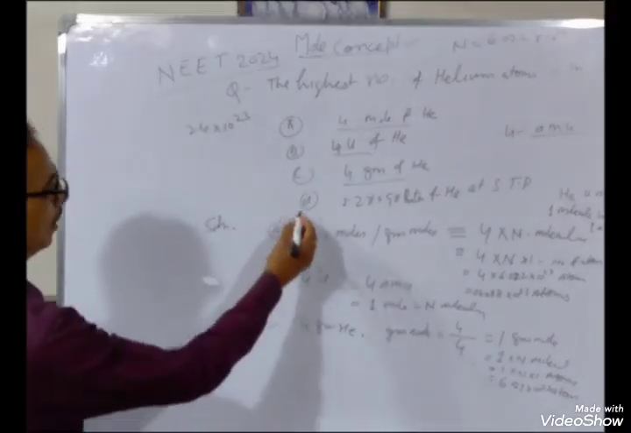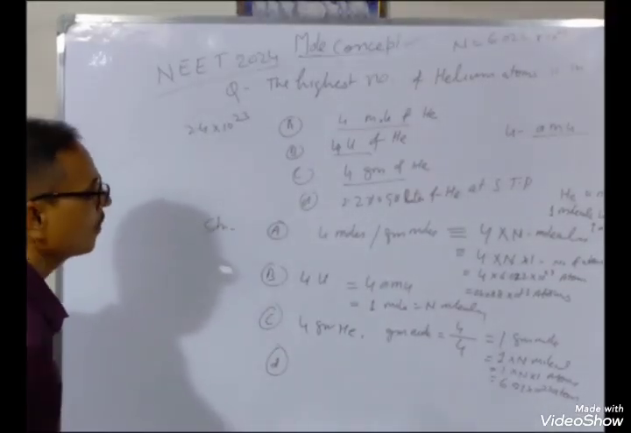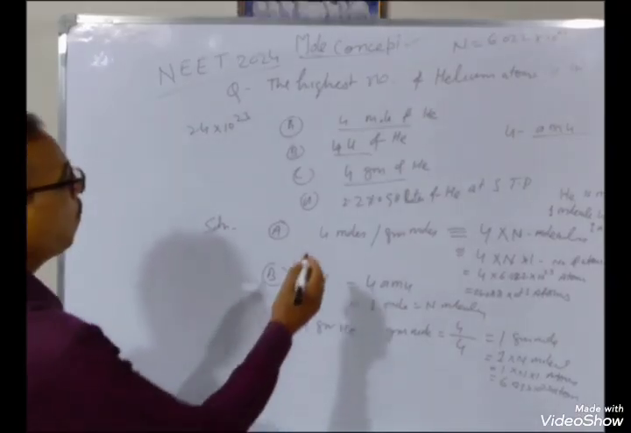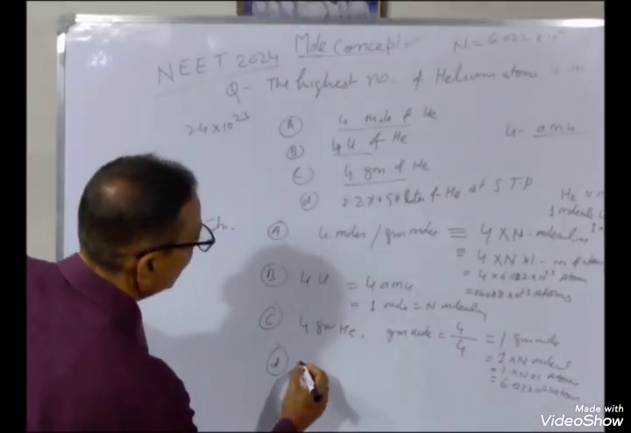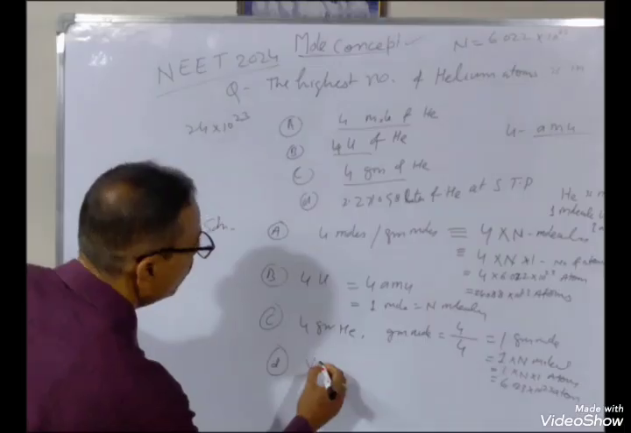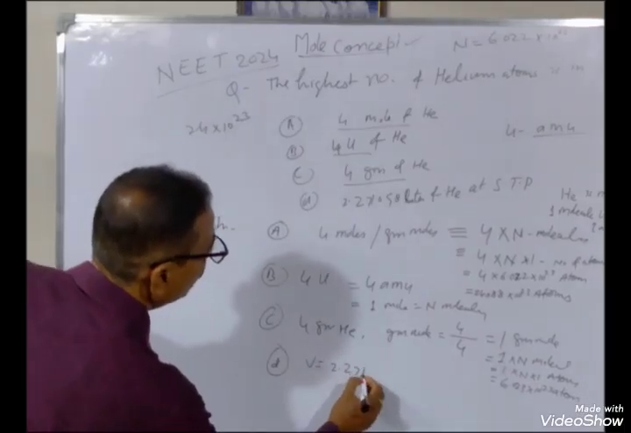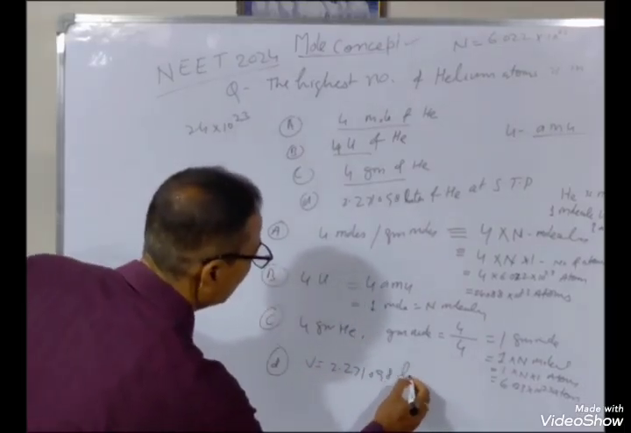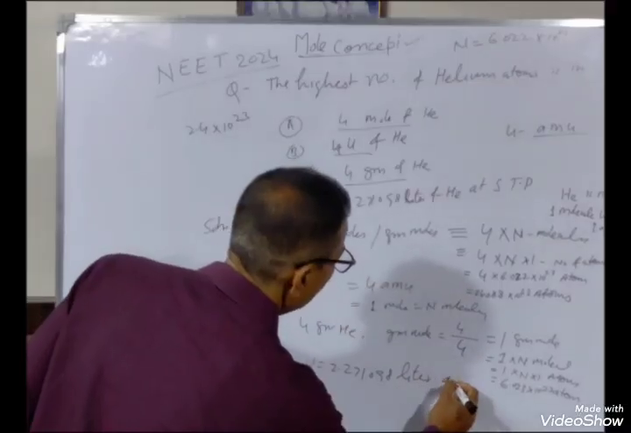And then last D, 2 point... volume at STP, how much volume? 2.271098 liter at STP.